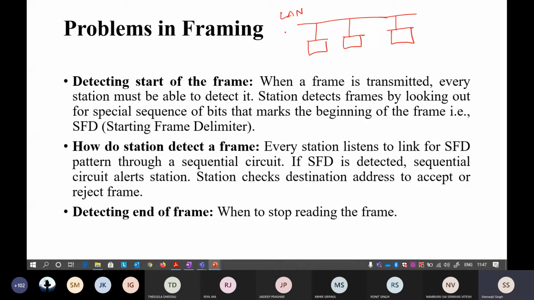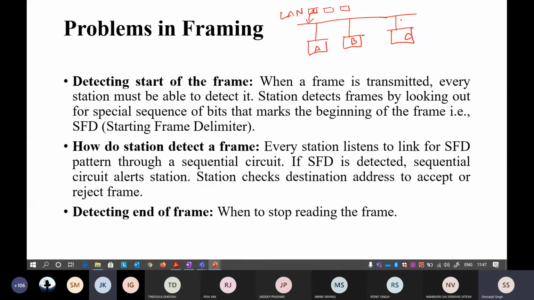The problem was that when you divide particular data chunks into frames, suppose this is station A, B, and C, and you want to send one frame from A to C, how do you do it? How exactly will any station come to know that a particular frame is transmitted?